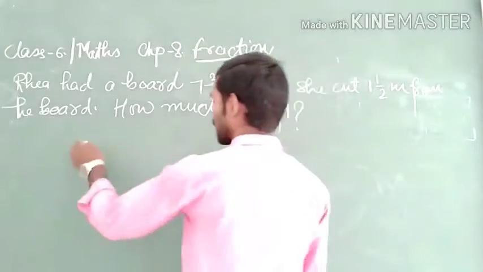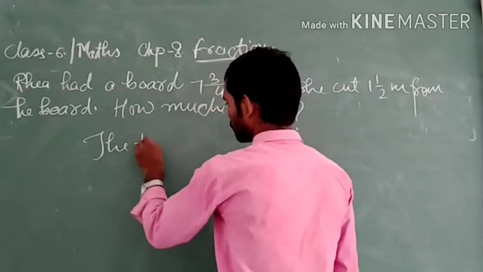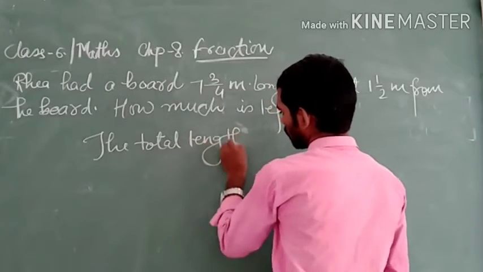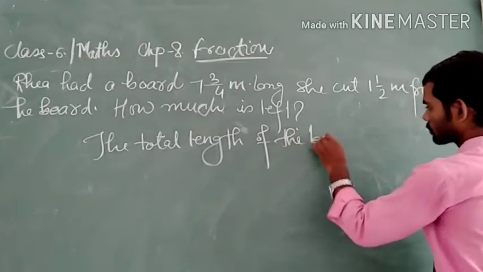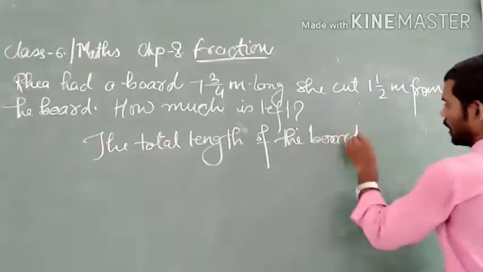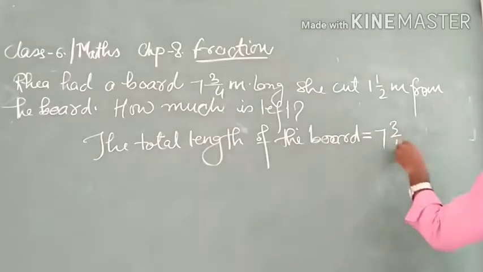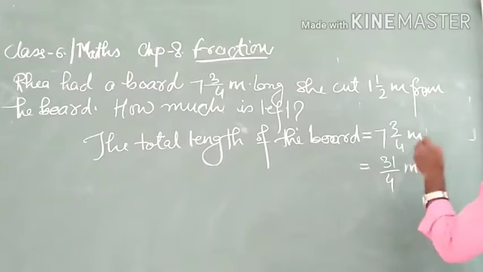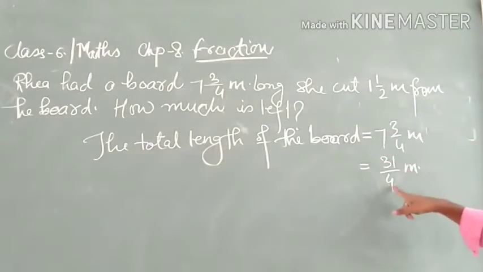So first of all we shall write the total length of the board, and this is equal to 7 whole 3 upon 4 meter. We can change it into the improper fraction: 7 4s are 28, 28 plus 3, 31 upon 4 meter.